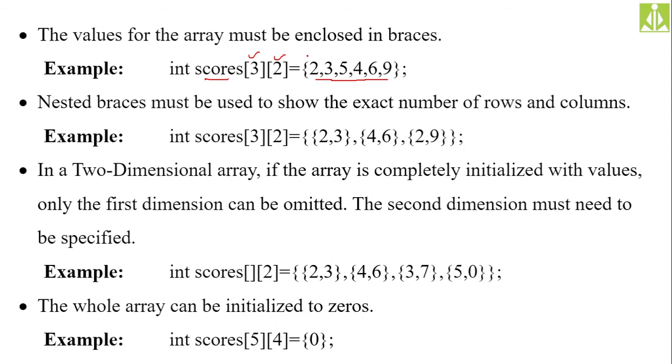The first element will become 0 0, this will become 0 1, this will become 1 0, 1 1, 2 0, 2 1. Likewise, for 3 rows and 2 columns, it will take them in that way. So I will show you over here how that allocation will be done. First row, second row and third row, first column and second column. So the first element 2 will go over here, then 3, then 5, 4, 6, 9, like this.